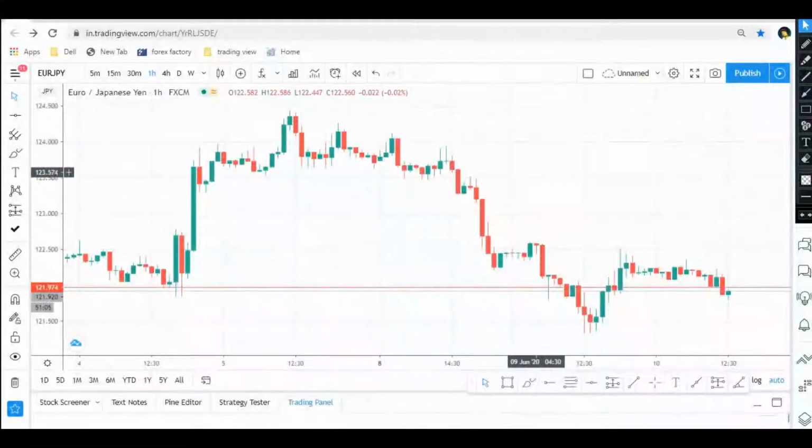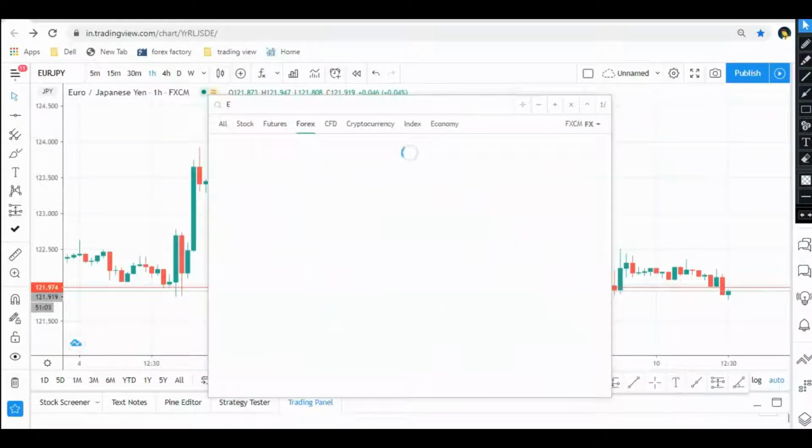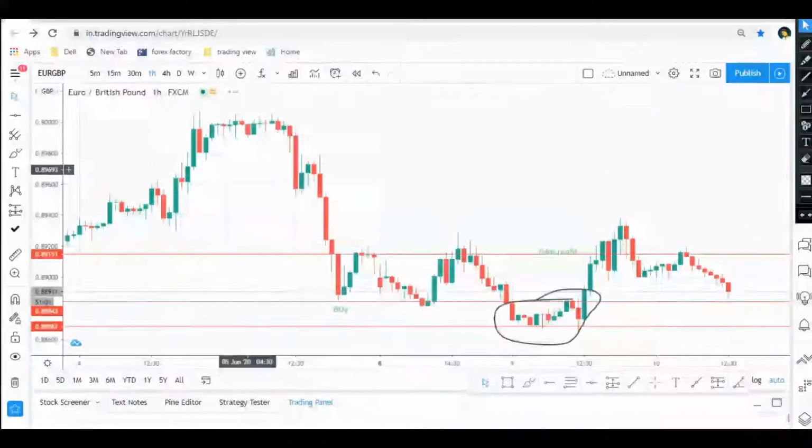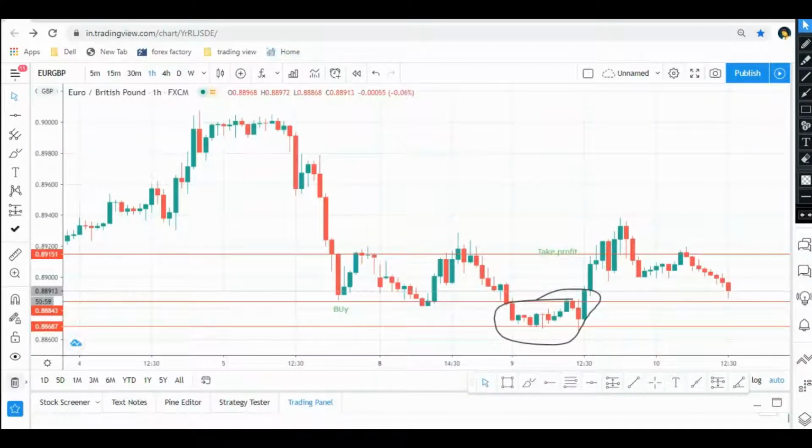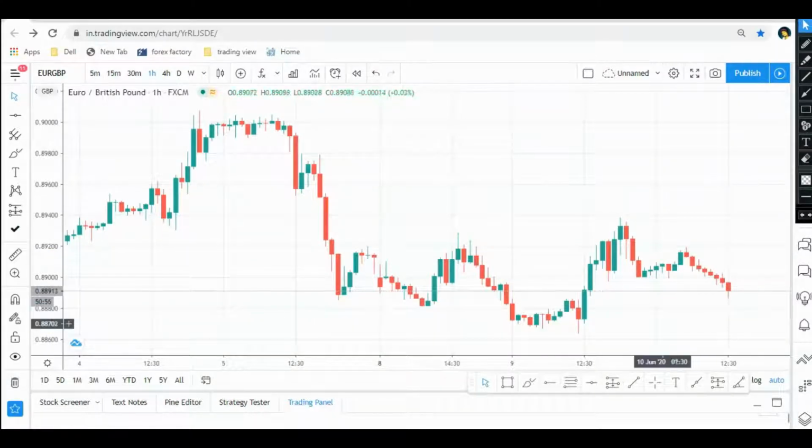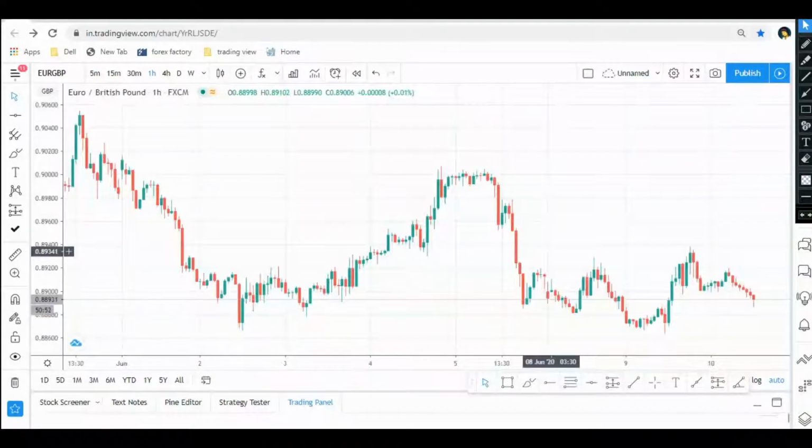Right now I'm on the 1 hour chart. Let's find something. What do you see in this area? Let me mark this, that will help you out.